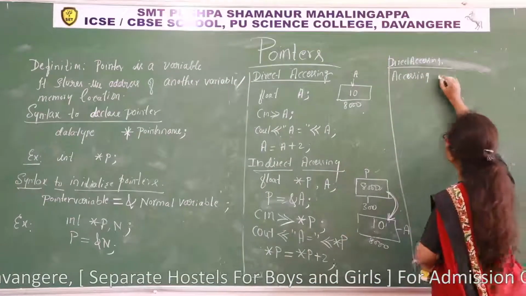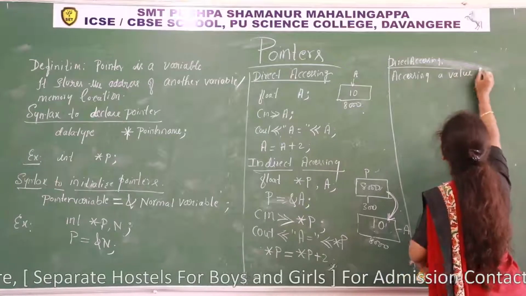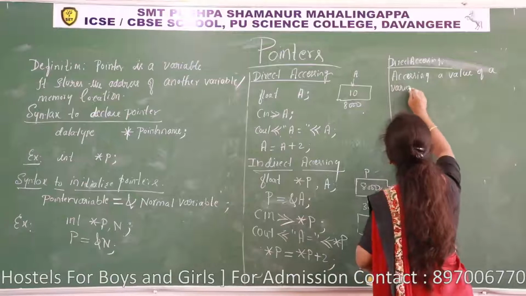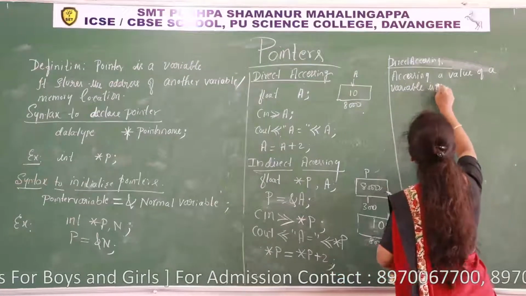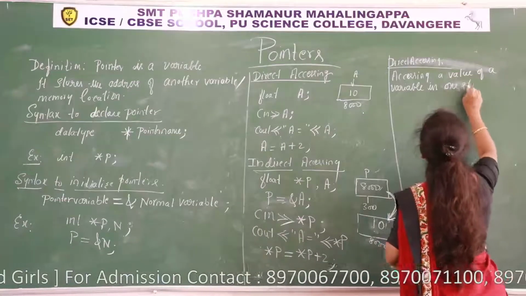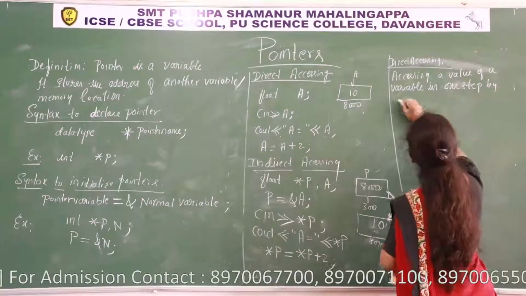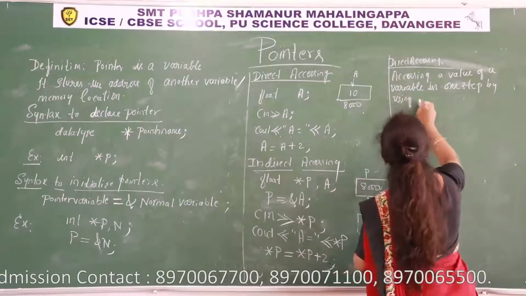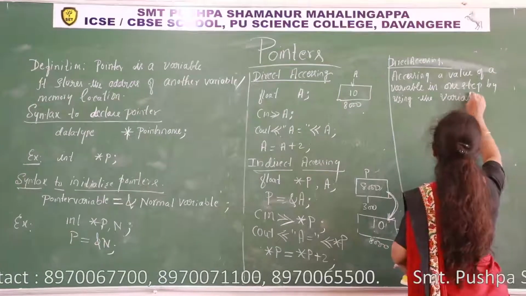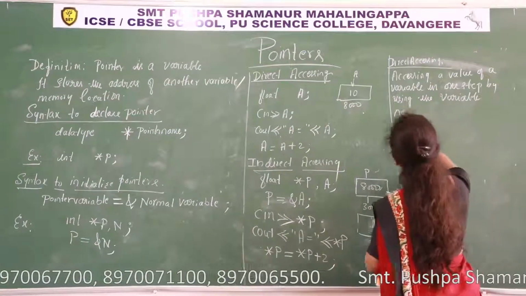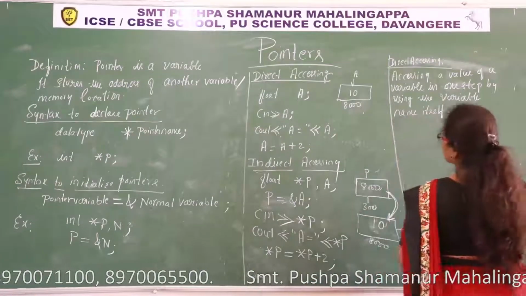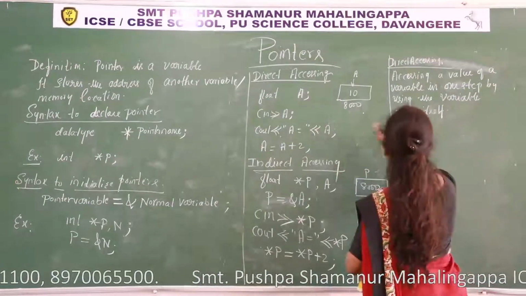Accessing a value of a variable in one step by using the variable name itself. Example, you can write this example.